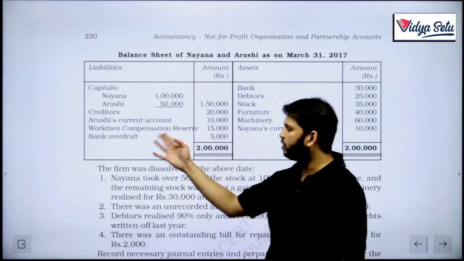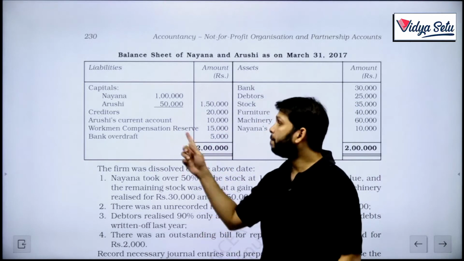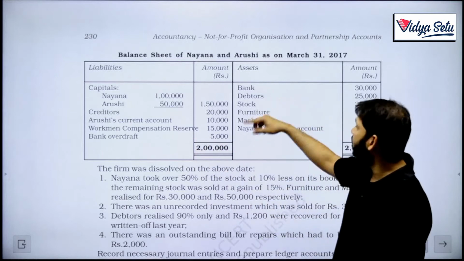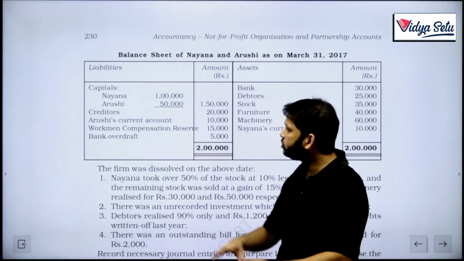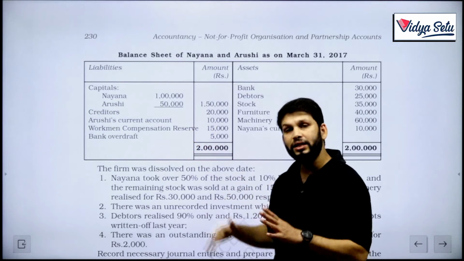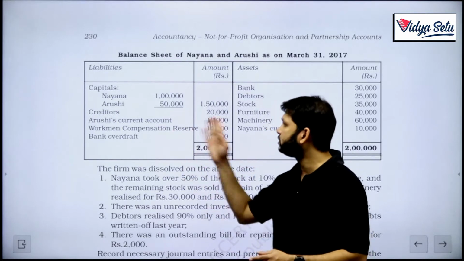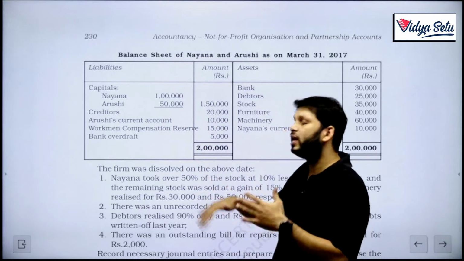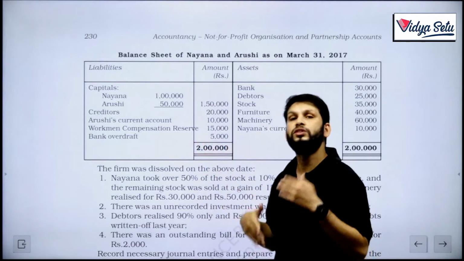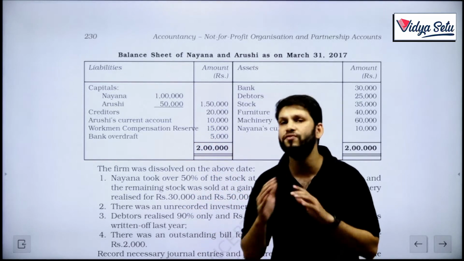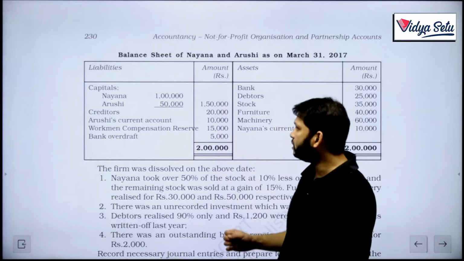Bank overdraft. See, bank overdraft is an outside liability, no problem, but it might be adjusted in the bank account also. Workman compensation, if there is no finite liability, will be distributed amongst the partners. But if there is any liability against this reserve, first we'll pay that off and then we'll distribute whatever is remaining to the partners.